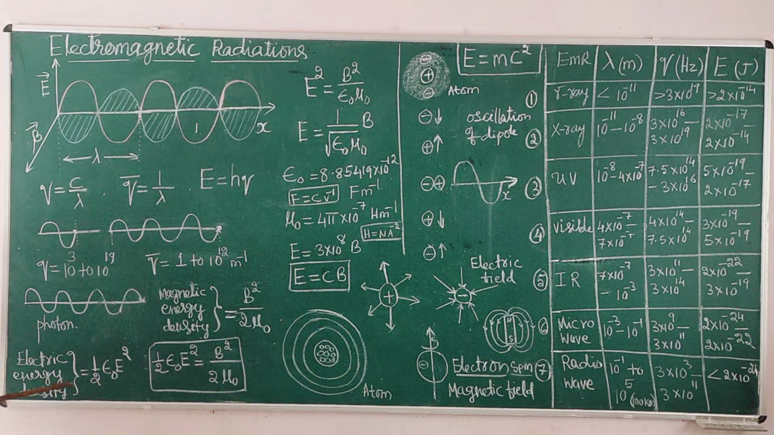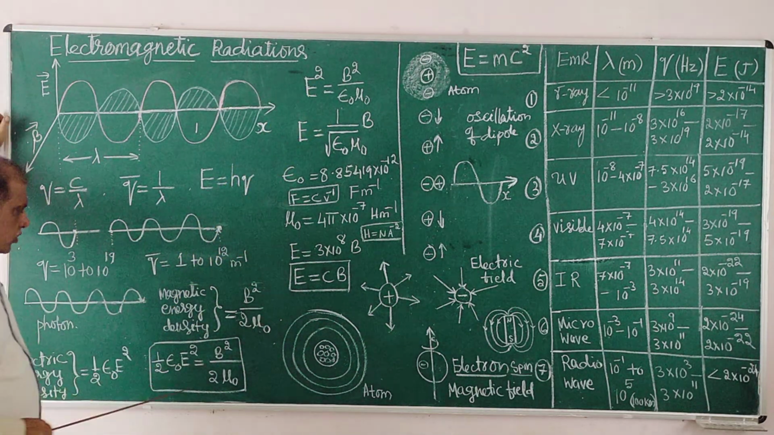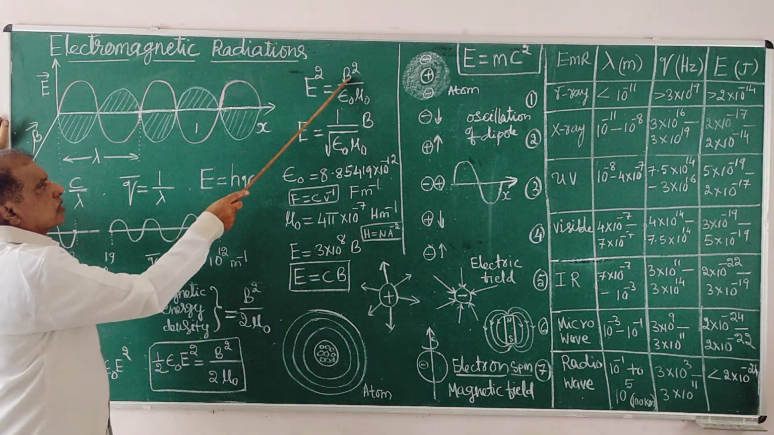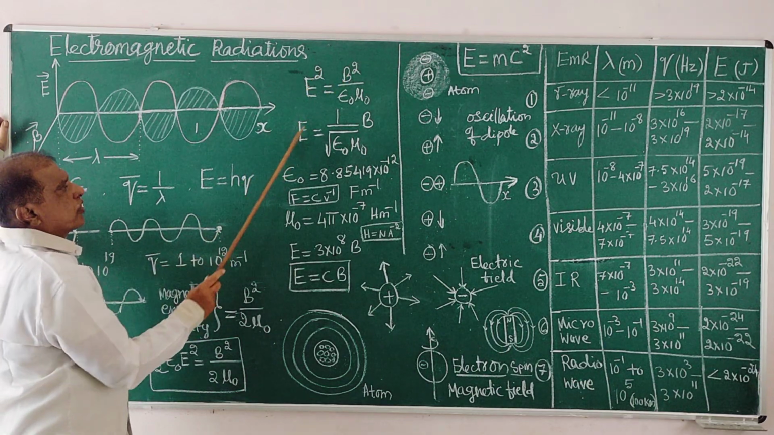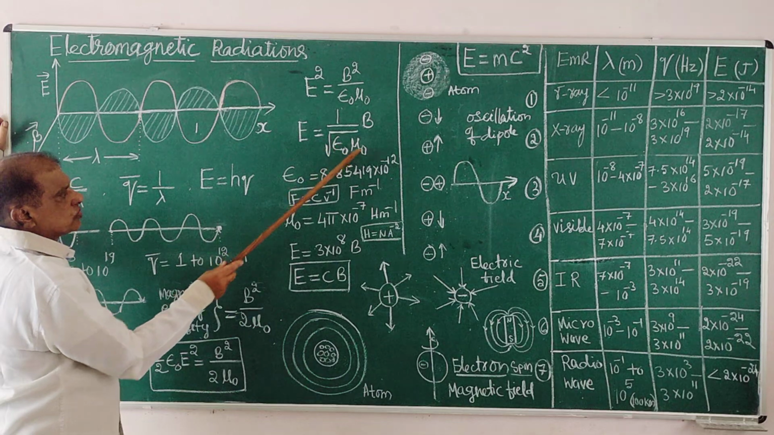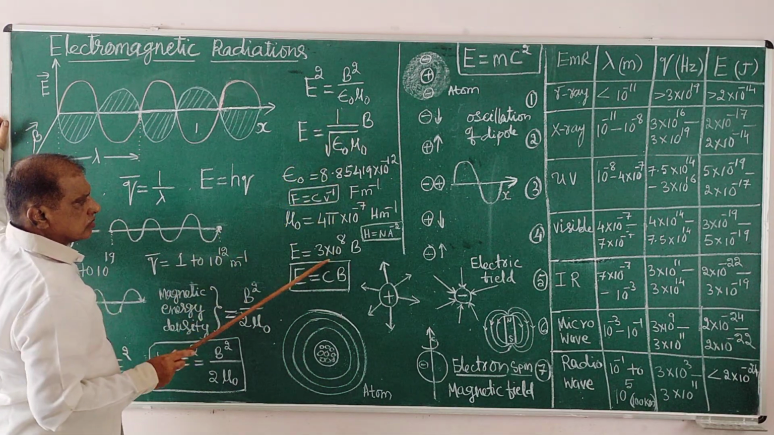These values, this density, this intensity, this is a vector. Magnetic vector and electric vector, these densities are equal. Equalize them, we get this. Simplify. Eliminate the square by taking square root. Substitute these values into this. Root of this, 1 over this. Find this value, 3 × 10⁸.